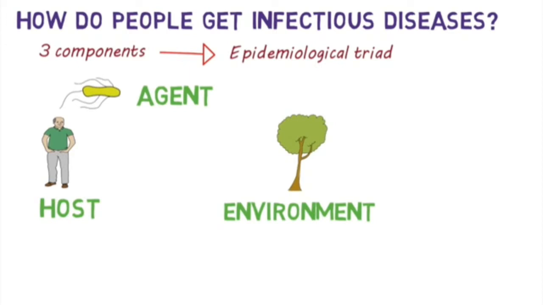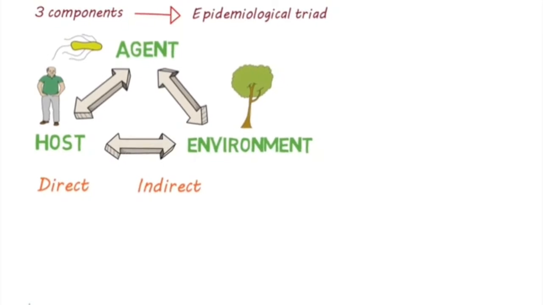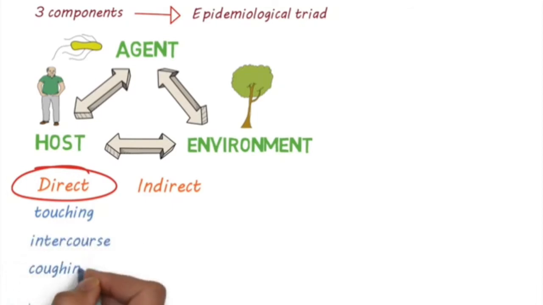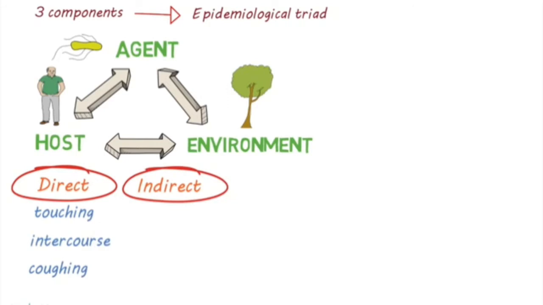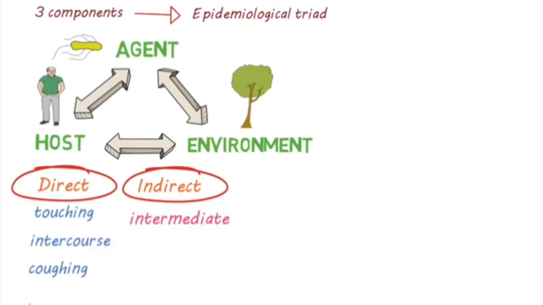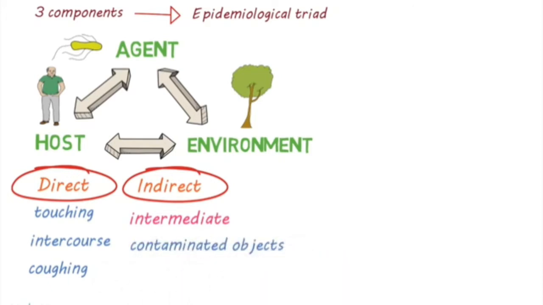In addition to these three components, transmission pathways between each of these allow the spread of infection. These transmission pathways can be direct or indirect. In direct transmission, the organism is transmitted directly to the person. This could be through touching, sexual intercourse, coughing, or sneezing. On the other hand, in indirect transmission, the organism is transmitted via an intermediate. There are several ways that this can occur. It can be through contaminated objects such as toys, soiled clothes, or even through food or water. It can also be through an intermediate vector such as a mosquito or a tick.